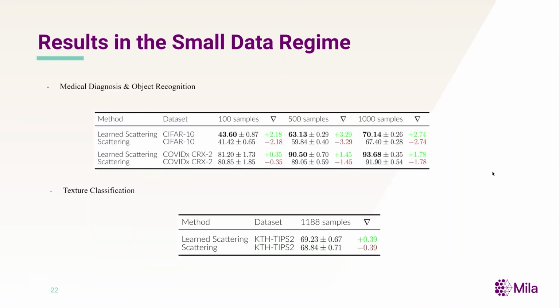Since we optimize the parameters of Morlet wavelet equations, these equations impose a parametric prior on our networks, biasing them towards a favorable solution, which shines in small data settings. Here we show improvements in green of our learned scattering over the same networks with a traditional tight frame construction. On every dataset in every setting, we improve over the tight frame constructed network. This suggests that tight frame is not optimal for many problems of interest.